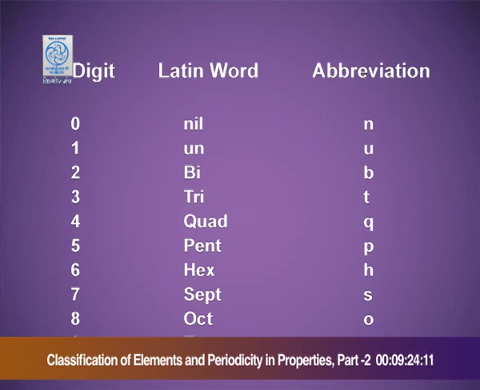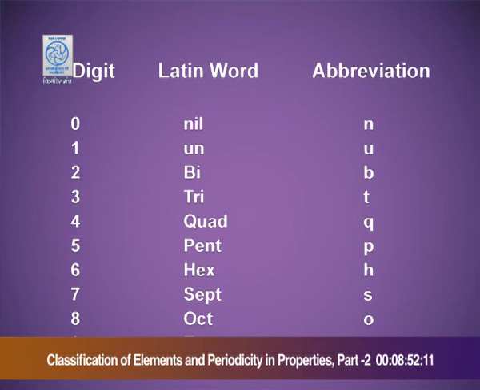For the digit 5, the Latin word is pent, the abbreviation is p. For 6, the Latin word is hex, abbreviation h. For 7, it is sept, small s is its abbreviation. For digit 8, Latin word oct, abbreviation o. For 9, it is enn, and the abbreviation is e.